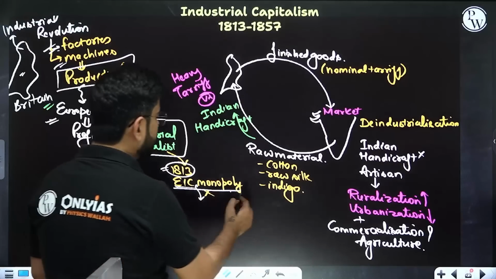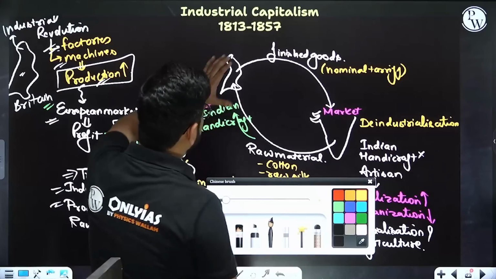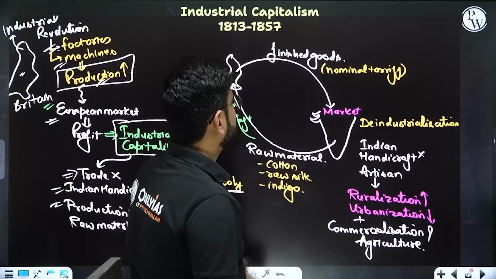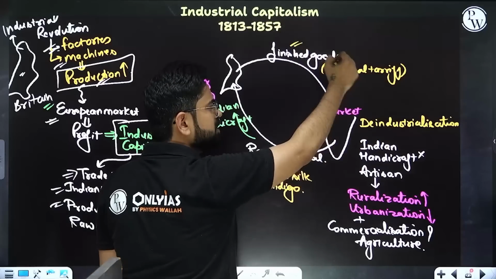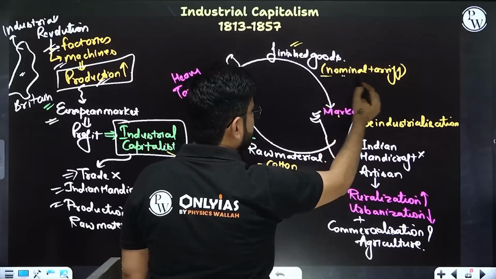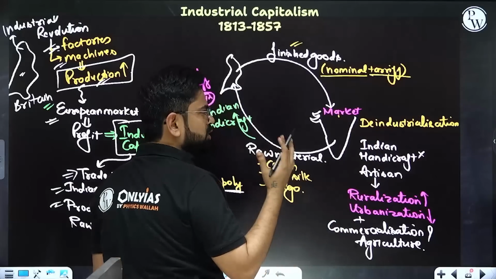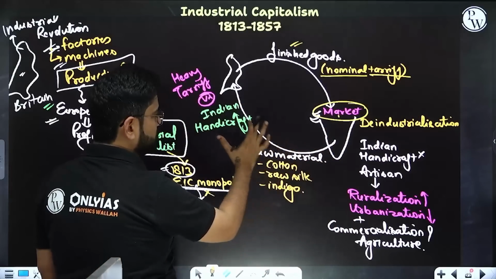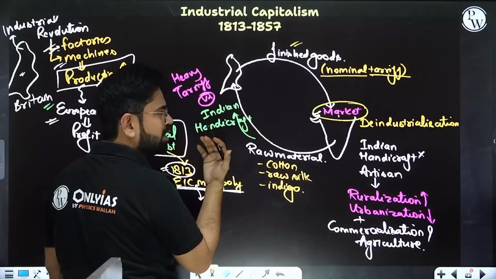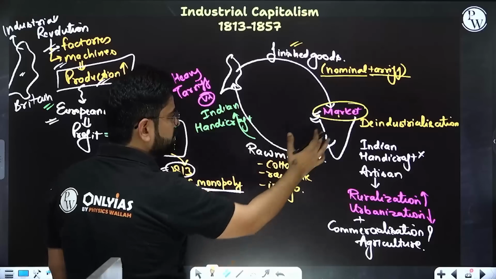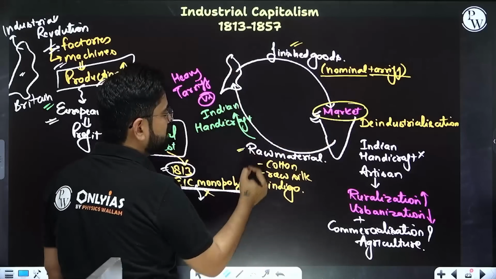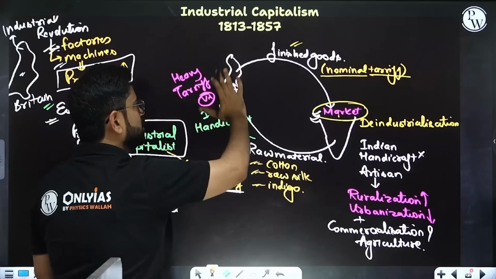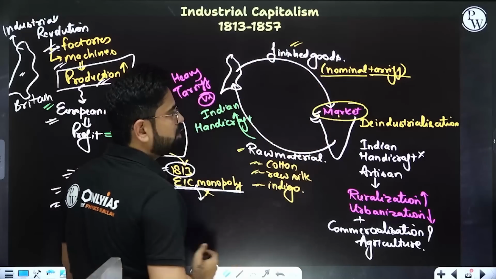So once this monopoly was gone, British goods will start to flood India. Their finished goods, machine goods, cheaper goods will start coming to India. There will be nominal tariffs on them, or no duty, and they will flood India. Plus, is our handicraft required anymore? Gradually it will lose its market. We will be supplying raw material: cotton, raw silk, indigo. So now we will become suppliers of raw material, and consumers of the finished goods.